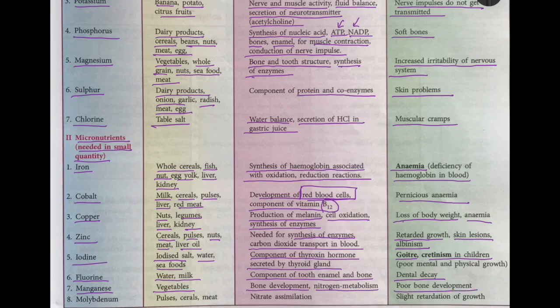And finally, we have molybdenum. It is found in pulses, cereals, meat. And the function is, it helps in assimilation of nitrates in our body. And deficiency diseases, there is a slight retardation of growth.